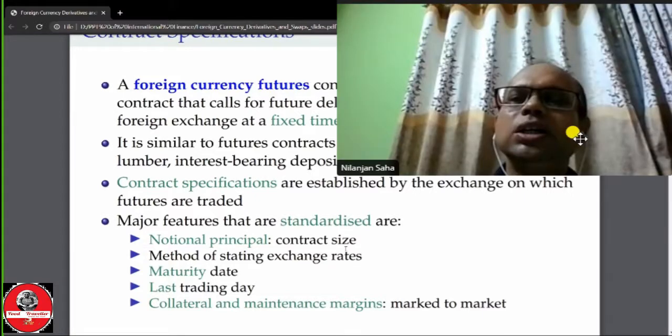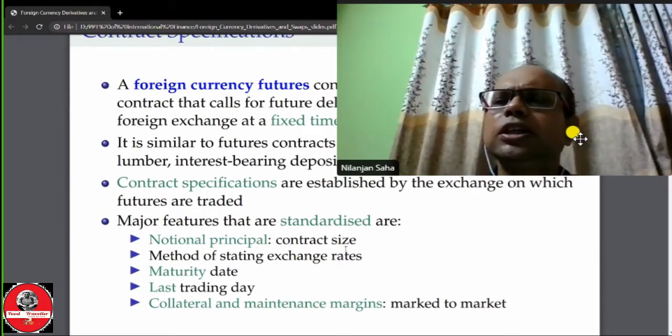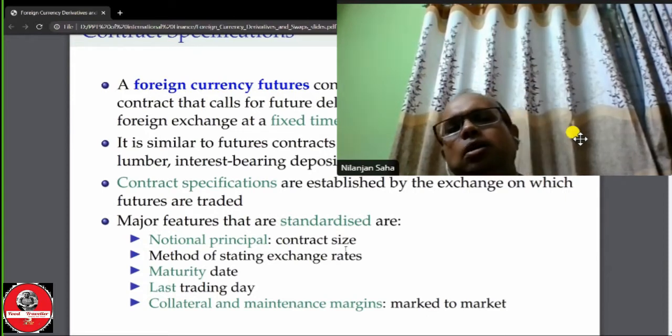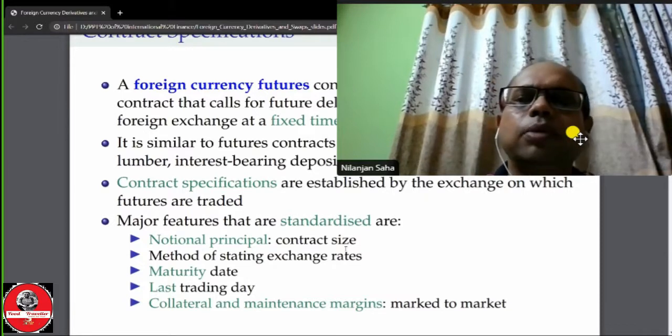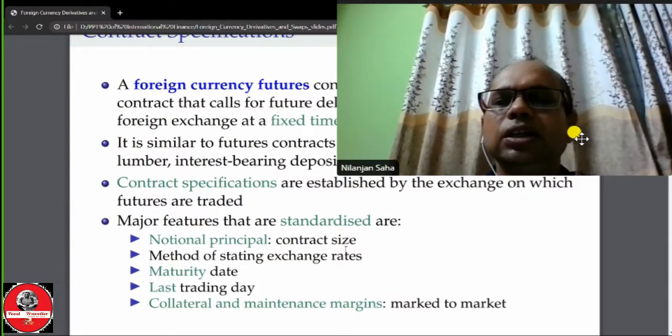For example, if the Wednesday is the maturity date, then the first business day is Tuesday and the second business day is Monday. That means the contract must be traded through Monday, the second business day prior to the Wednesday on which the contract matures. This is the last trading day, right?